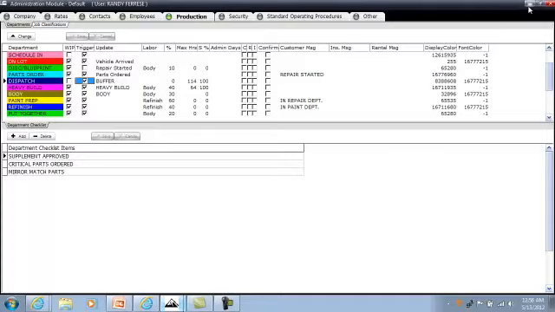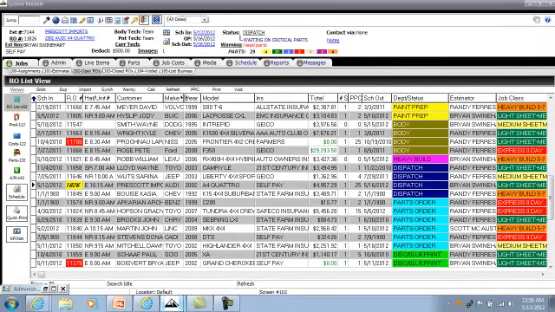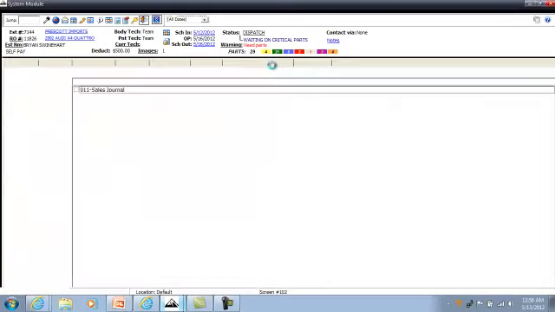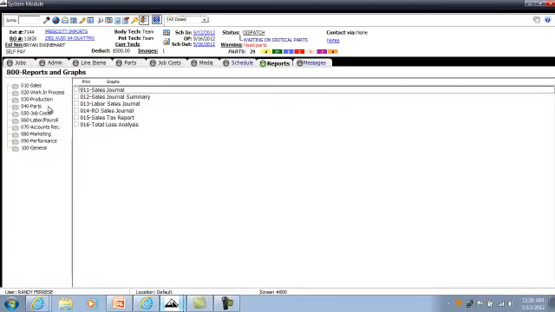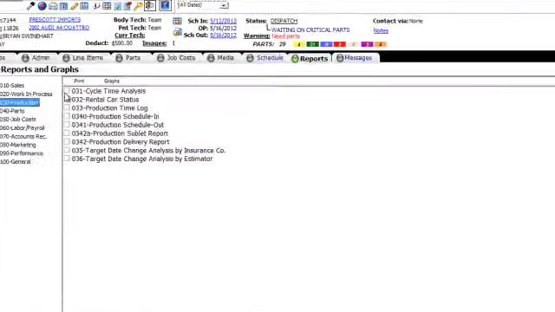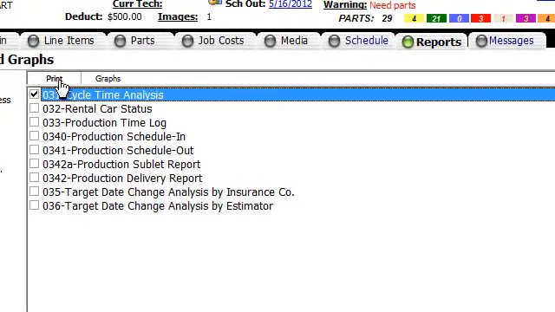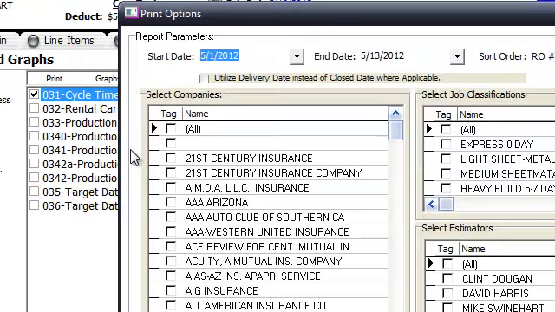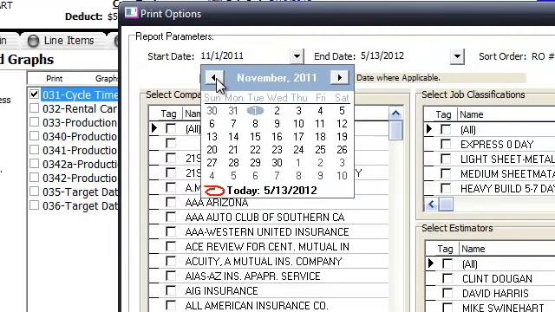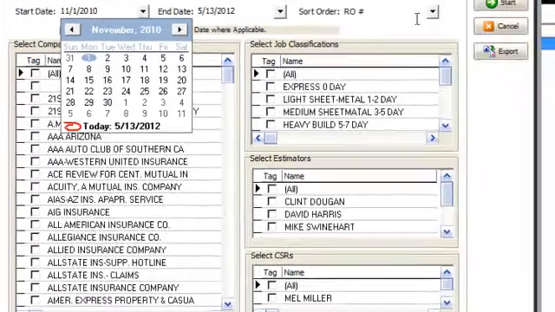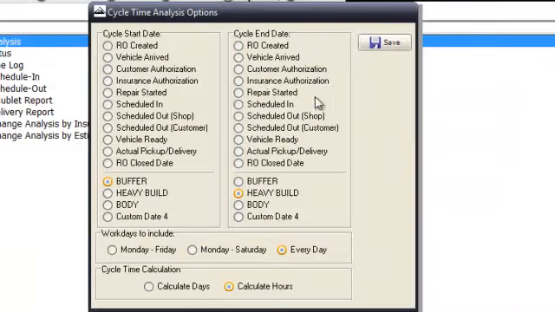So I'm going to minimize this, and I'm going to go into the report section. Now in the report section, under production, I'm going to go into cycle time. Now I'm going to go to print, and of course my database is a little old, so I'm going to have to go back quite a ways to get some information for your example. So I'm going to hit start. And here is my custom field.